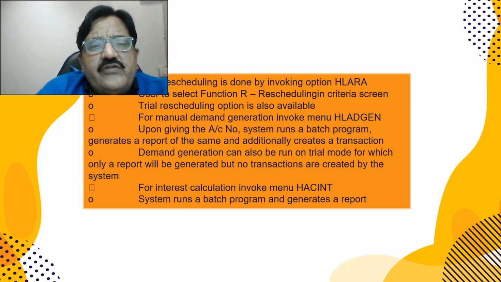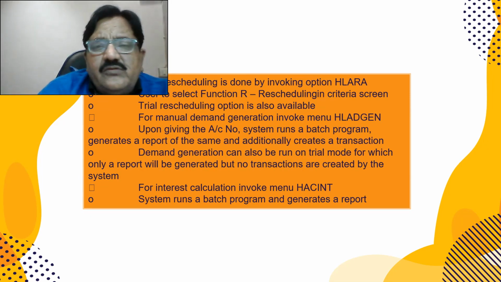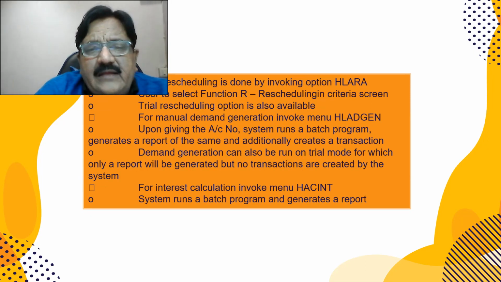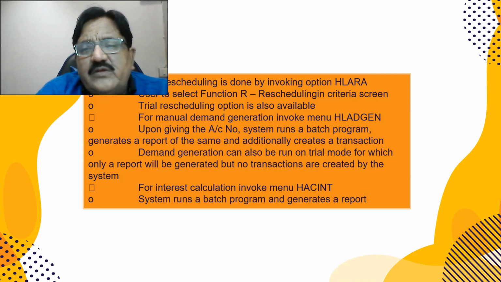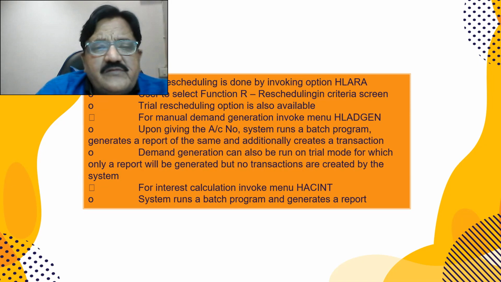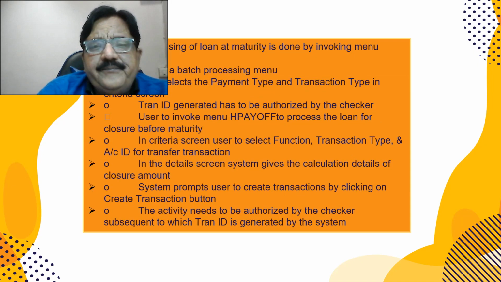Then for loan rescheduling, HLARA is the command, R for reschedulement. HLADGEN is for generating demand, invoked for knowing how much demand is due in this account, right? And HAICNT is for interest: how much interest has been debited, how much interest has been paid, how much interest will be calculated till the final date. All that report is generated here.